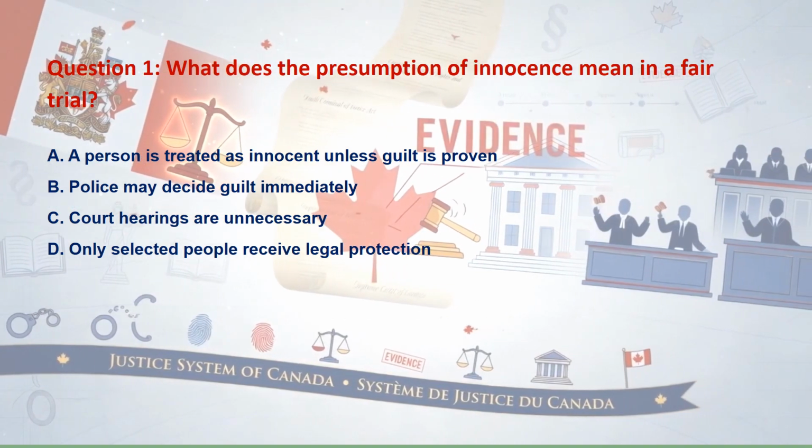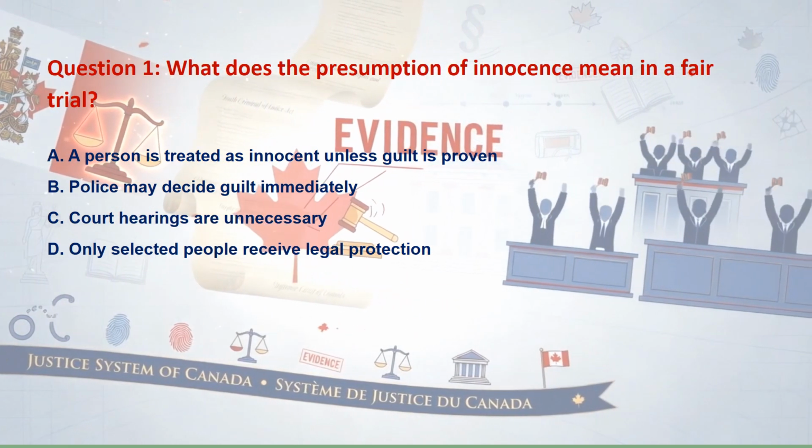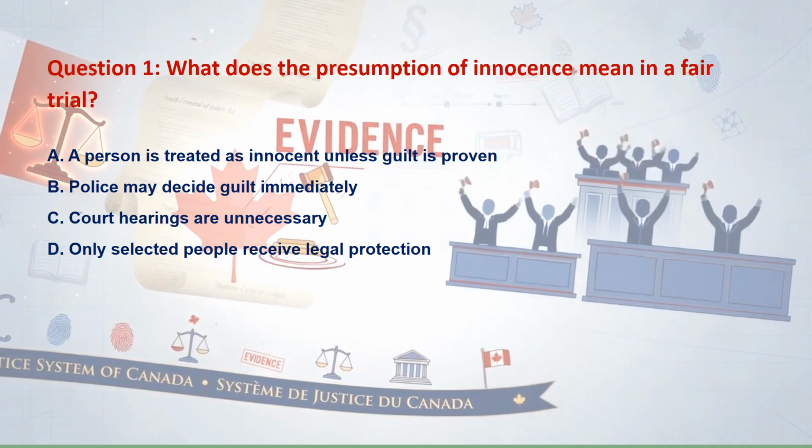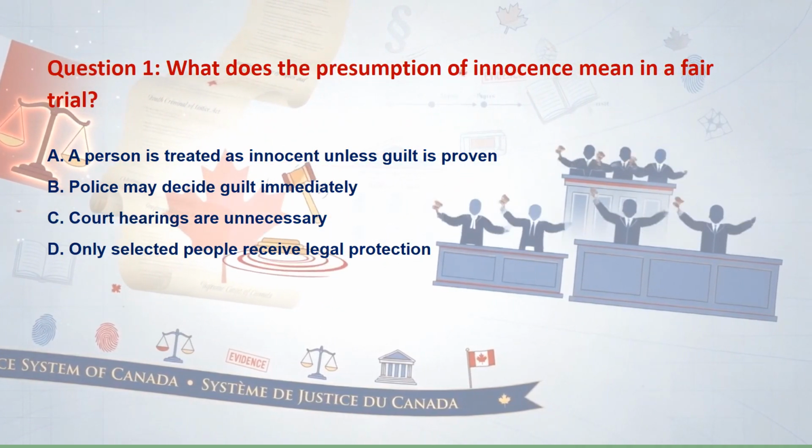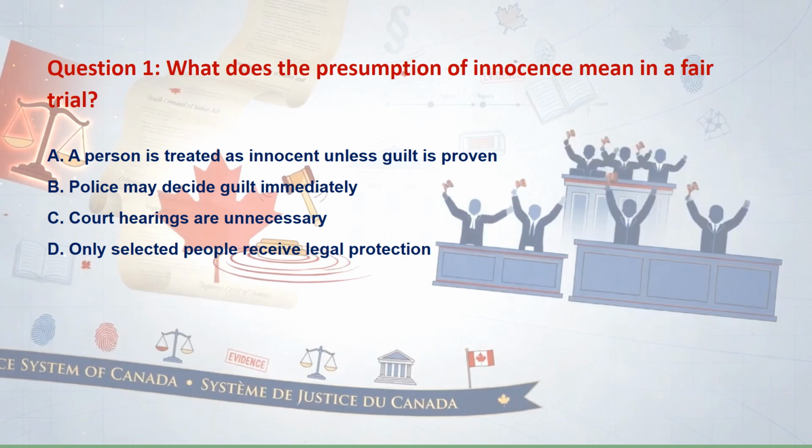Question 1. What does the presumption of innocence mean in a fair trial? Option A. A person is treated as innocent unless guilt is proven. Option B. Police may decide guilt immediately. Option C. Court hearings are unnecessary. Option D. Only selected people receive legal protection.